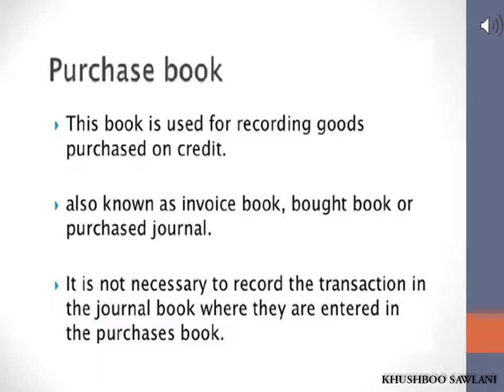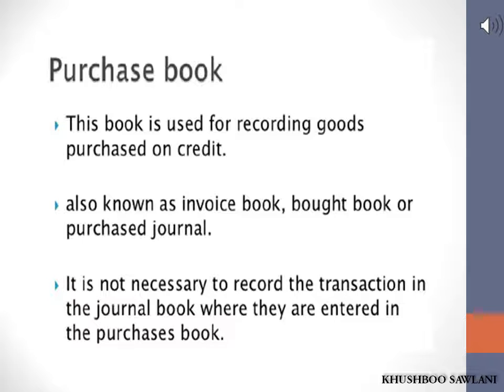Net amount of credit purchase of goods is recorded in purchase book. Net amount of purchase is equal to total amount of credit purchase minus trade discount. As you all know, trade discount is not recorded in books. Purchase book can be maintained in different ways. Mainly, purchase book can be maintained in following two ways. First is simple purchase book, second is columnar purchase book, in which columnar purchase book comes purchase books with columns according to types of goods, and second, goods and expense columnar purchase book.